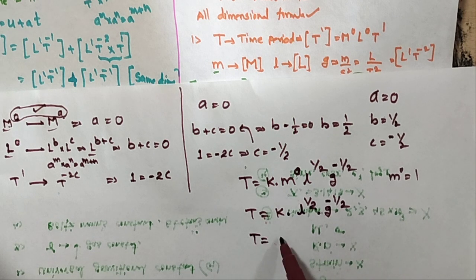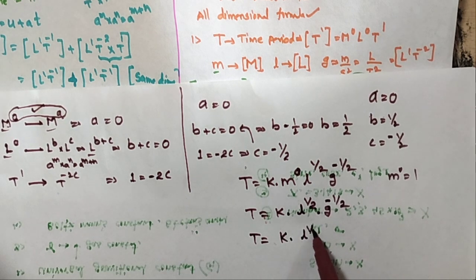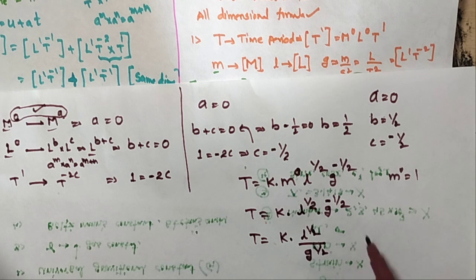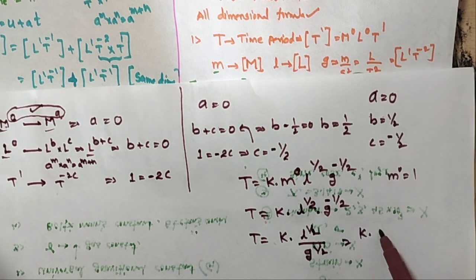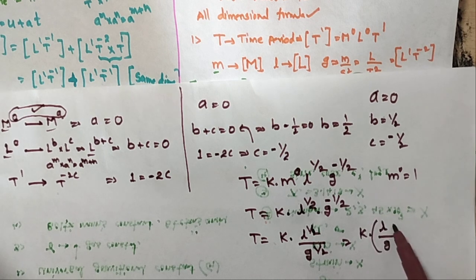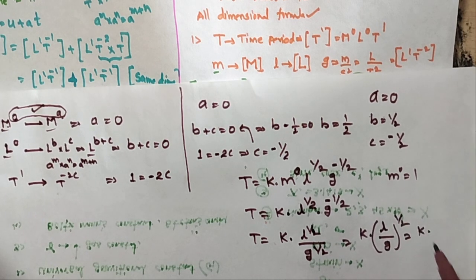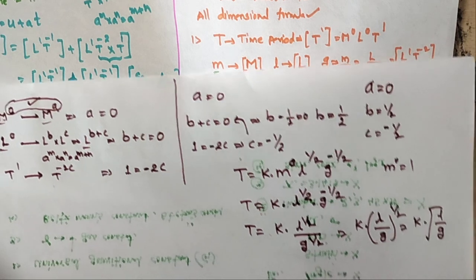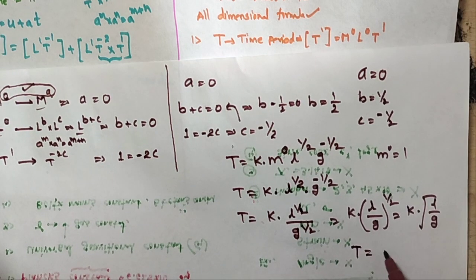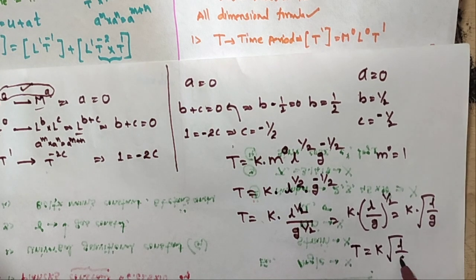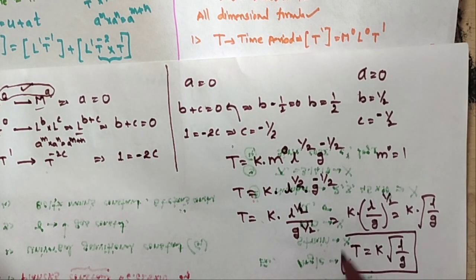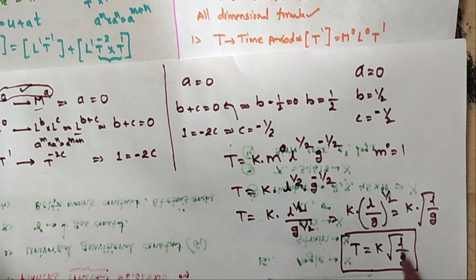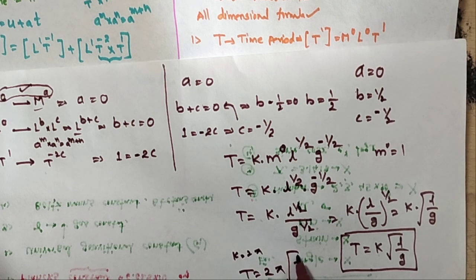So T is equal to K into L power 1 by 2, G power minus 1 by 2 means in the denominator G power 1 by 2. Both are having 1 by 2: K into L by G whole power 1 by 2, that is K into root L by G. So finally you get T is equal to K into root L by G. I am taking the K value: K is equal to 2 pi. So T is equal to 2 pi under root of L by G.